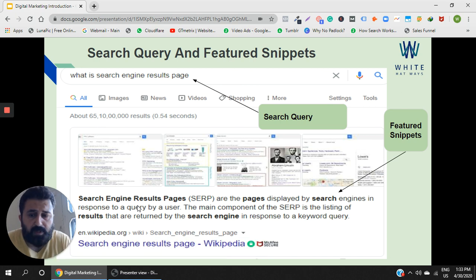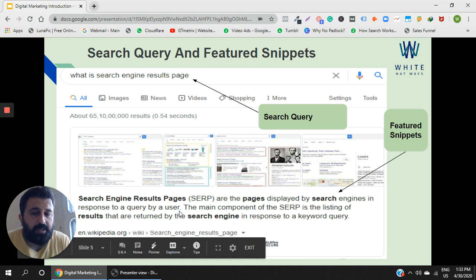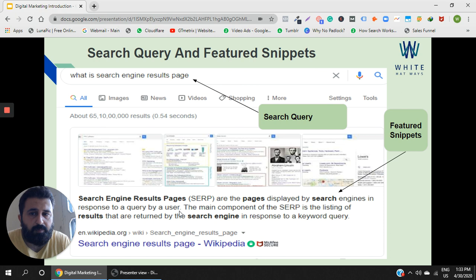So nobody is required to actually click on Wikipedia's result or any other result that might be appearing. As a digital marketer, I would aspire that my results should come as featured snippets in the Google search engine results page. So that is the logic.